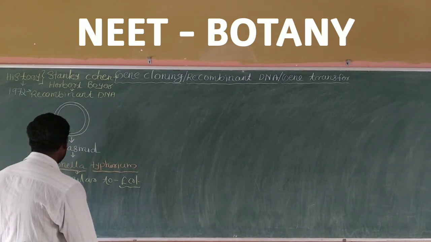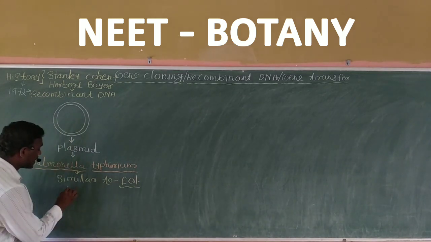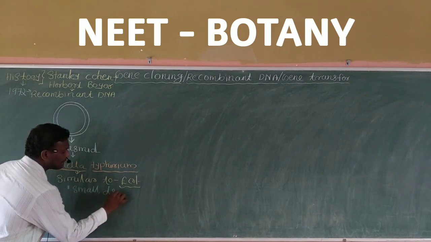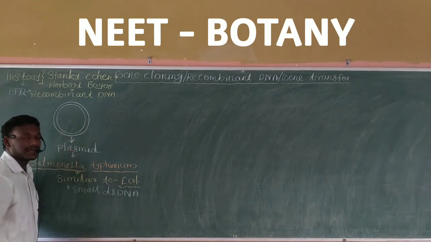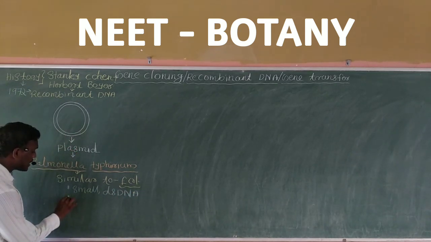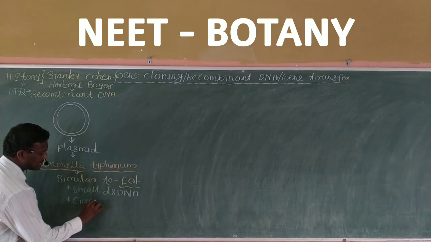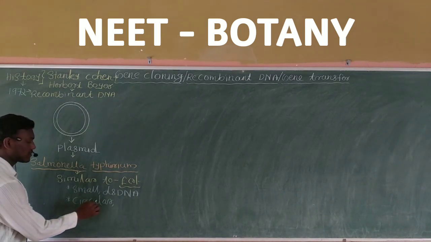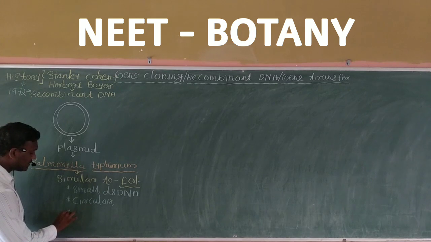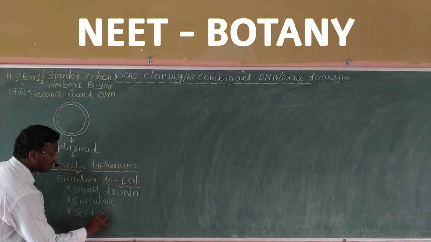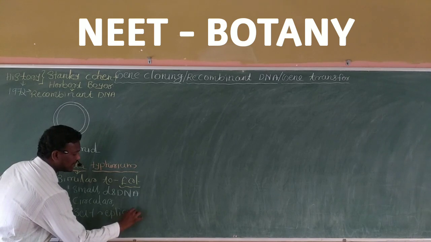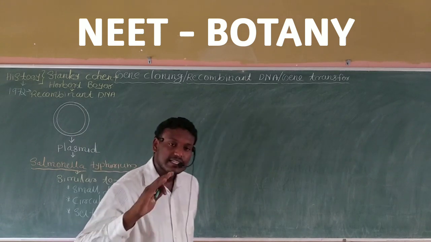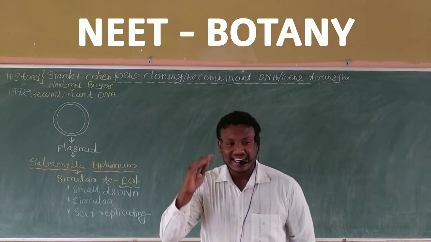Can you say what the characteristics of a plasmid are? I can say that a plasmid is small and is made of double-stranded DNA. And what is its shape? Small and circular in shape. A small circular double-stranded DNA, and they have the ability of self-replication. Self-replicating means the plasmid is present in the cytoplasm of the bacteria, and at the same time